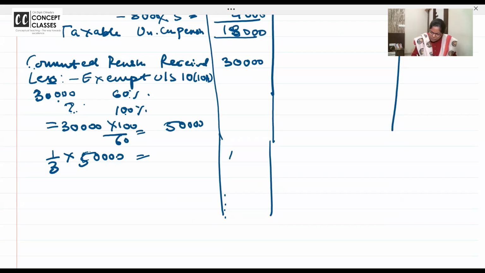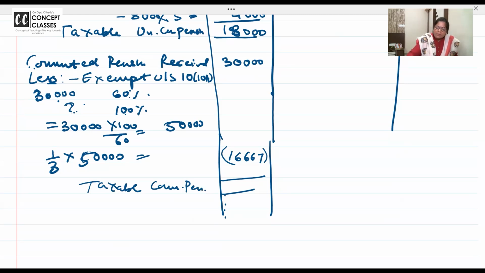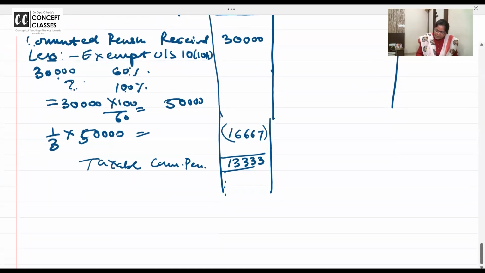That is coming to 16,667 exempt. What is taxable commuted pension? 13,334. Rounding off, 13,333.